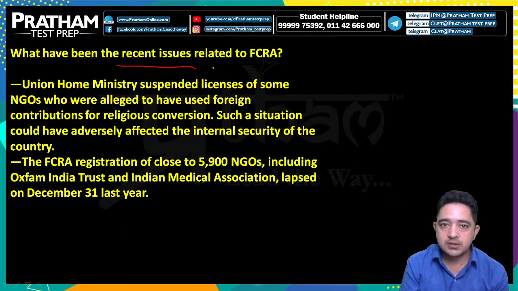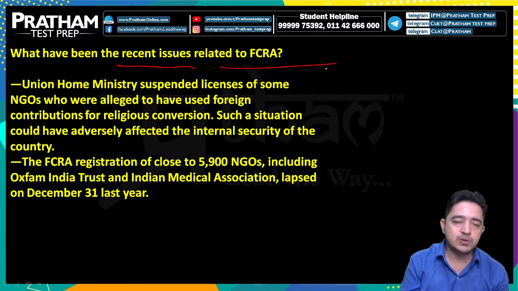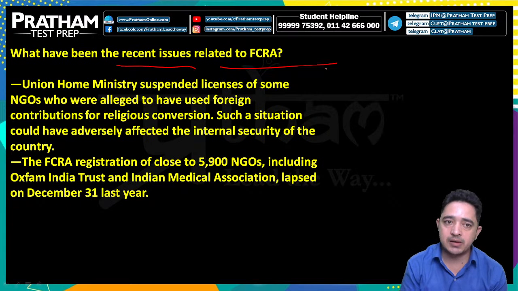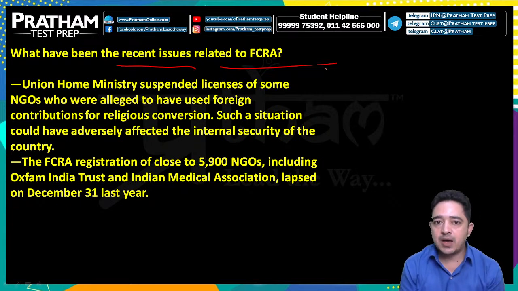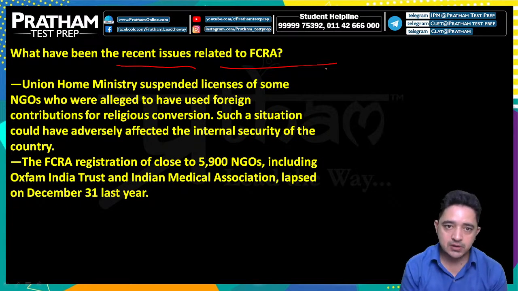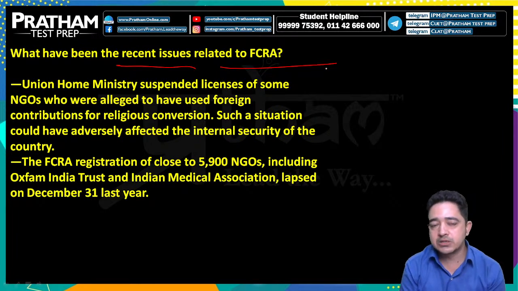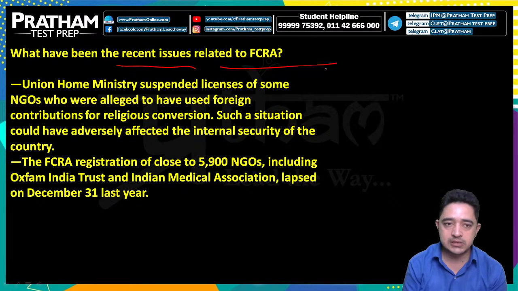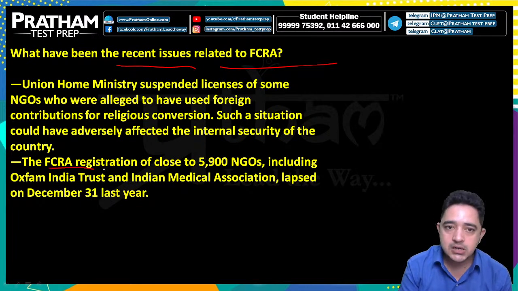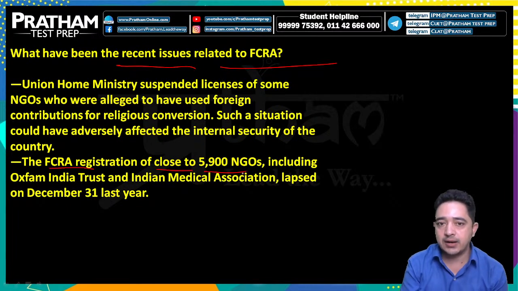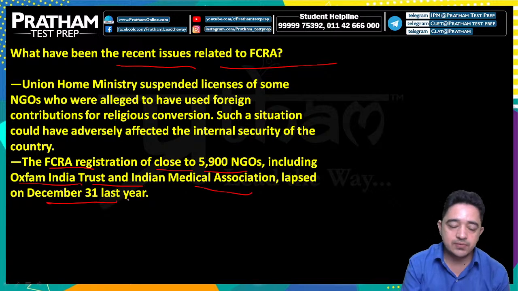What have been recent issues related to the FCRA? As we know, the Union Home Ministry suspended the licenses of some NGOs who were alleged to have used foreign contributions for religious conversion. Such situations could have adversely affected the internal security of the country. The FCRA registrations of close to 5,900 NGOs, including Oxfam India Trust and the Indian Medical Association, lapsed on December 31st last year.